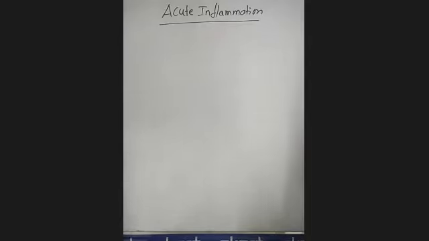In that, I told you in the last class that it is divided into vascular events and cellular events. Clear? The vascular events include the hemodynamic changes as well as the changes in vascular permeability. We have discussed the hemodynamic changes in detail.